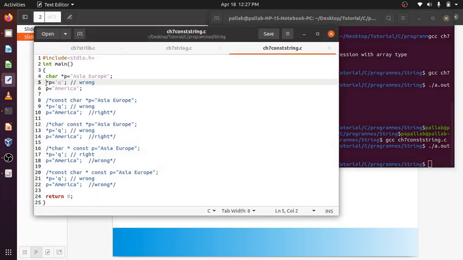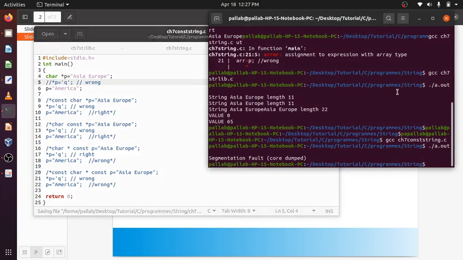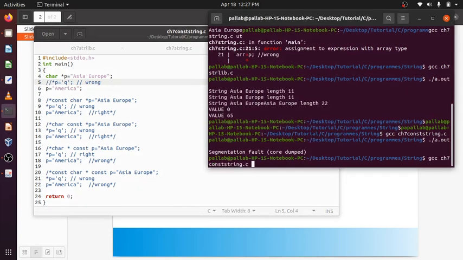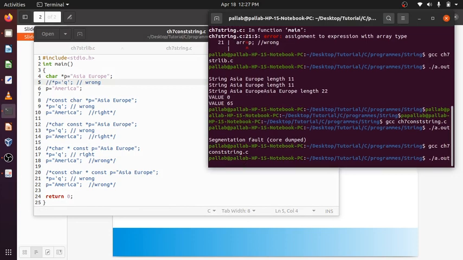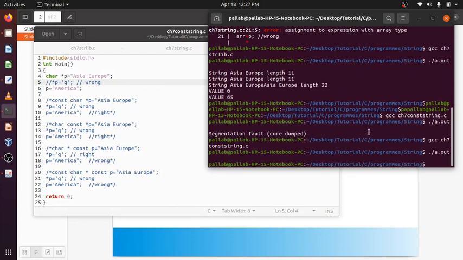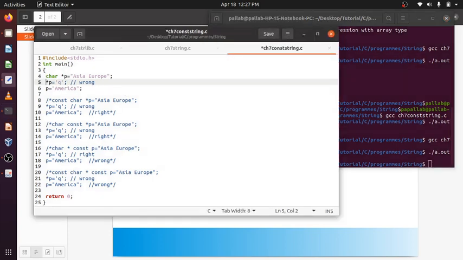Okay, now comment this line and let's see whether things execute and run or not. See, things executed without any error. So you cannot do this in Linux. Even the compiler hasn't stopped you, but you cannot do this.